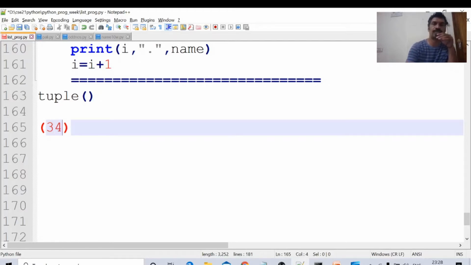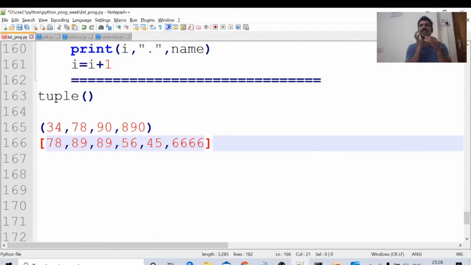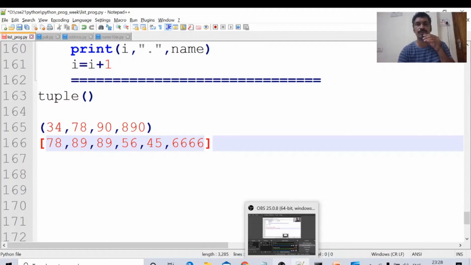Tuple: 34, 78, 93, 890. This is called a tuple. Whereas in a list the items are specified within square brackets. This is a list. A list of items can be specified within square brackets. A tuple can be specified within smooth brackets.